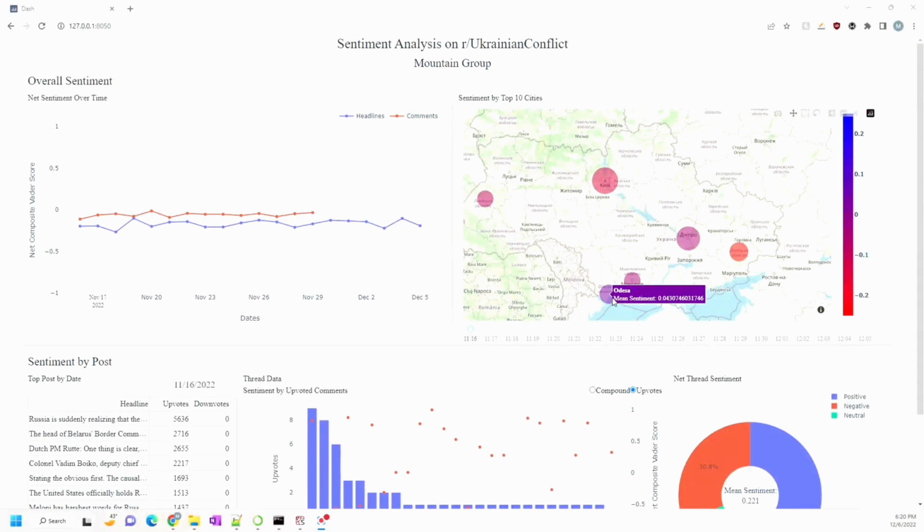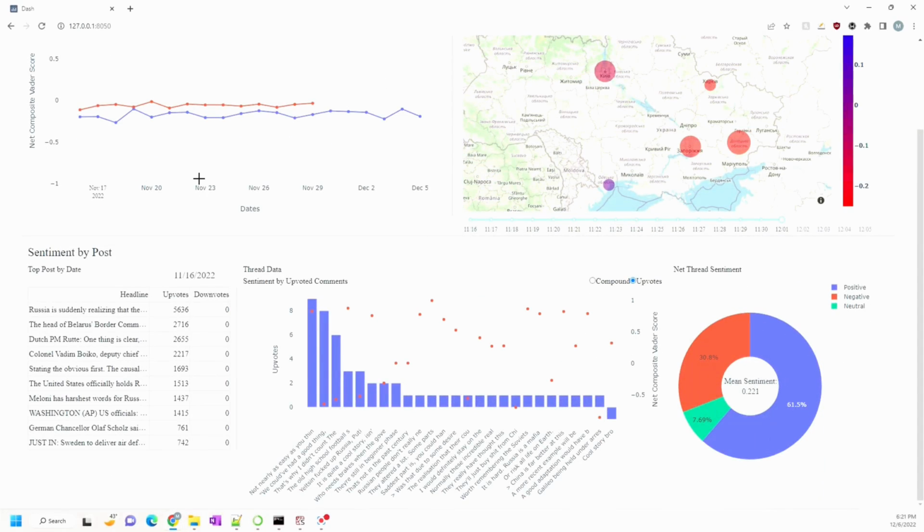In Odessa, we actually have a rather large volume of posts, and the sentiment is more positive. If we were to change the dates, we could see some correlations and some trends of the posts across different cities. Regardless, it seems as if Kyiv is one of the larger volumes, but we can see some news across some of these similar cities of Ukraine.